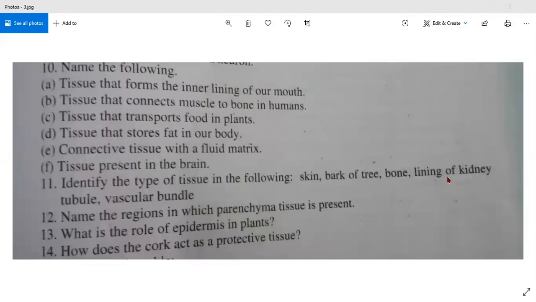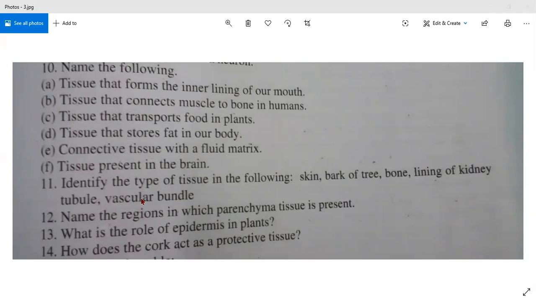You have done cuboidal, columnar, squamous, that you have read. So the kidney has tubules, no? So it is having cuboidal epithelium. What is it having? Cuboidal epithelium. Good. So vascular bundle, you have studied about the movement of water and movement of food.